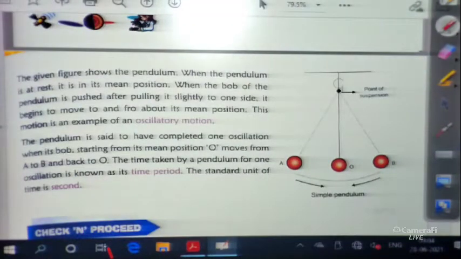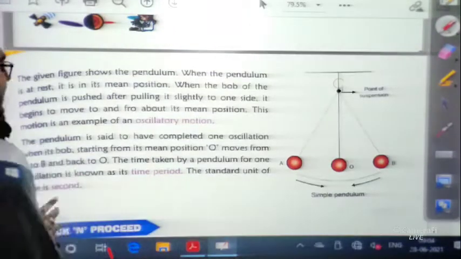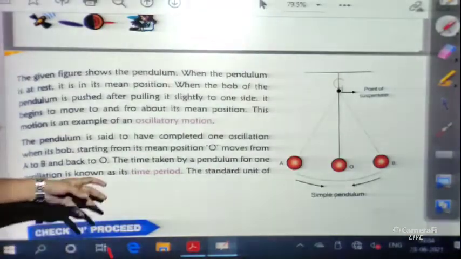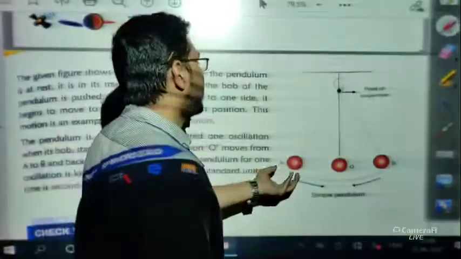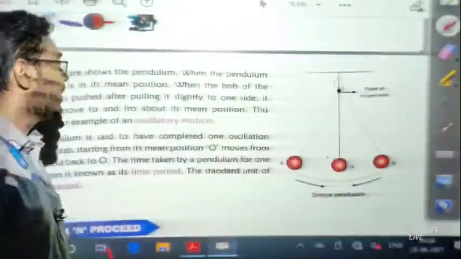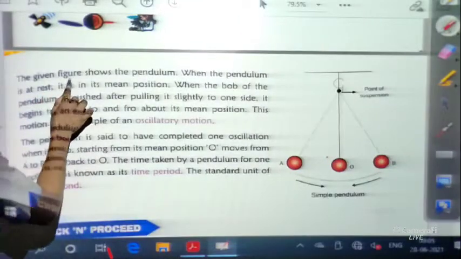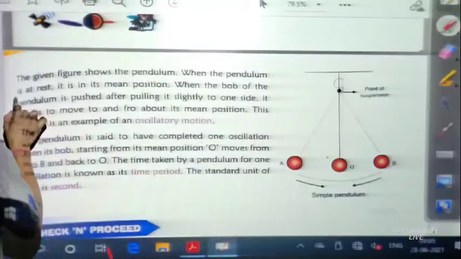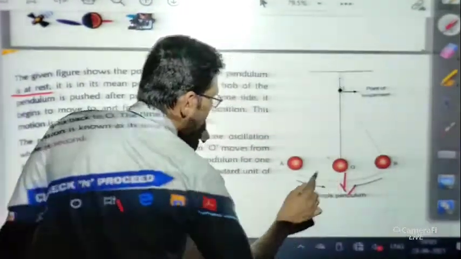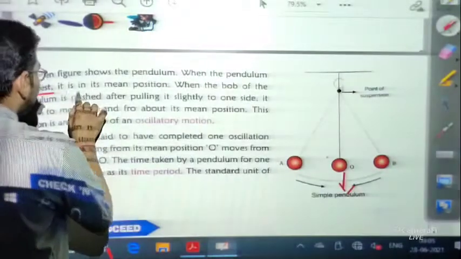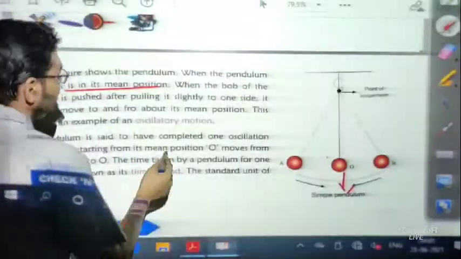If you look at giant wall clocks from 30 to 40 years back, at the bottom portion of the giant clock you will find this kind of thing. The given figure shows the pendulum at rest. This position O we call the rest position. It is also called the mean position.